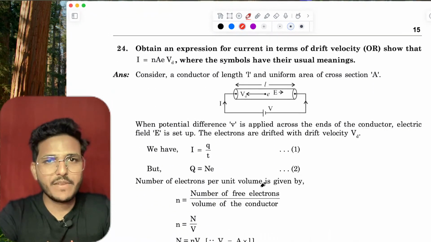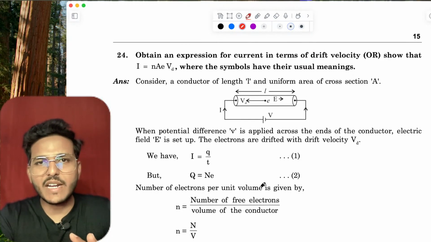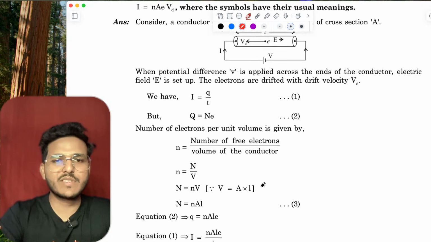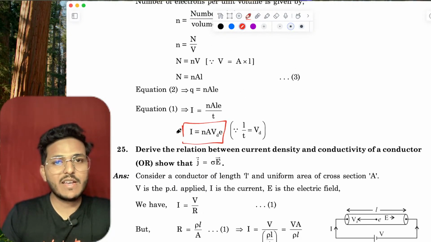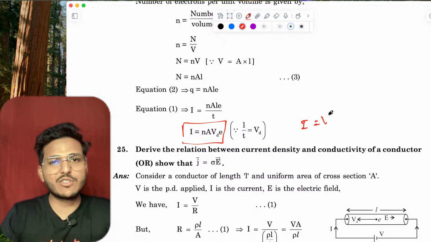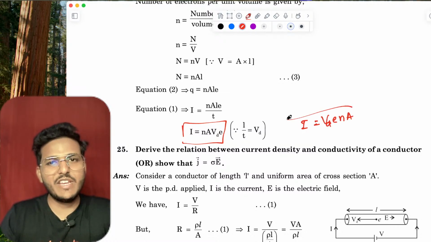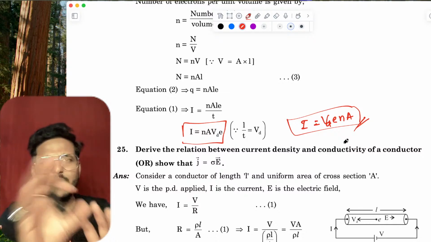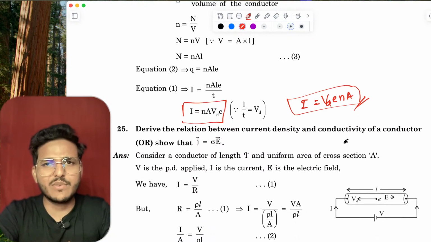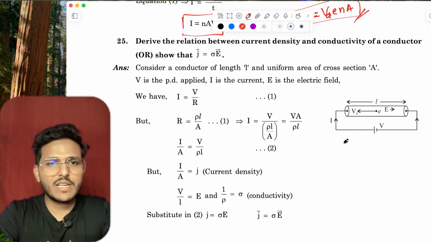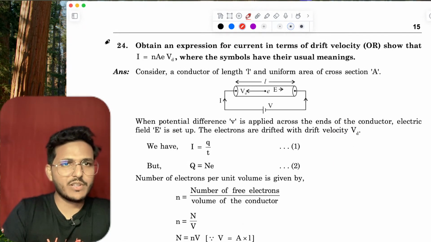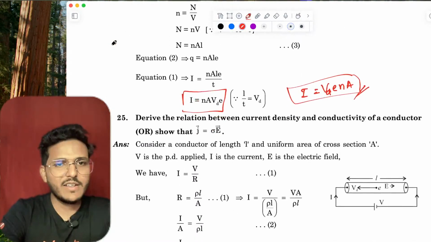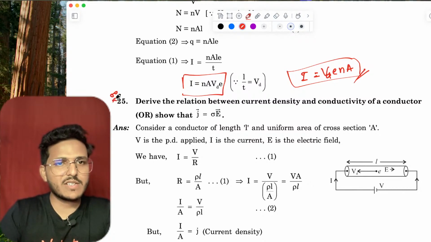Okay, sir. Obtain the expression for current in terms of the drift velocity. See, I already told you, this is important. We learned I equals n e A Vd. To make a jingle, I am just shuffling these terms: I equals Vd n e A. These are very important, so I'm putting a danger sign here also.